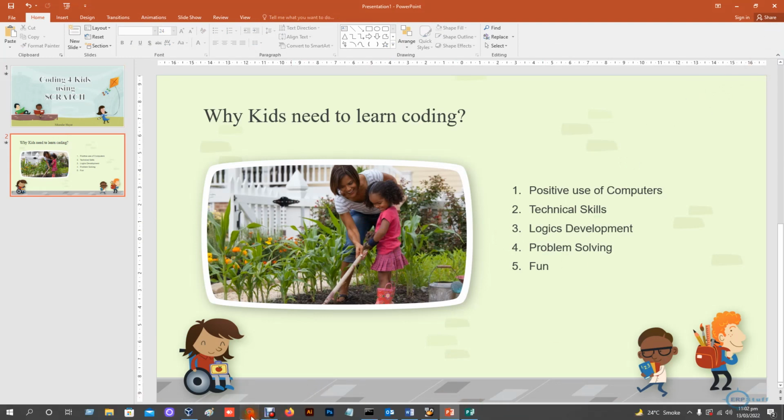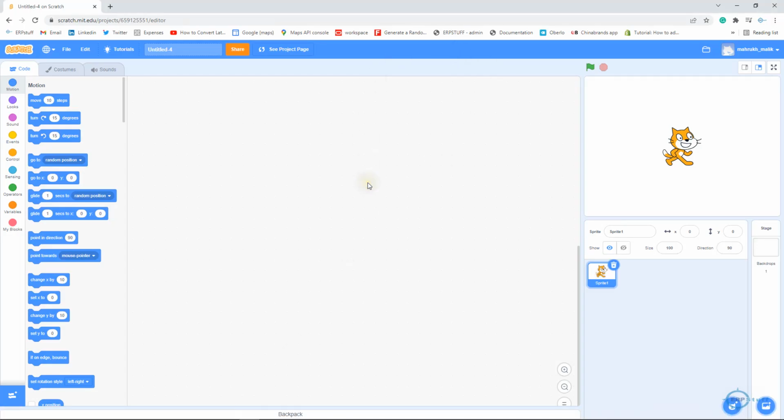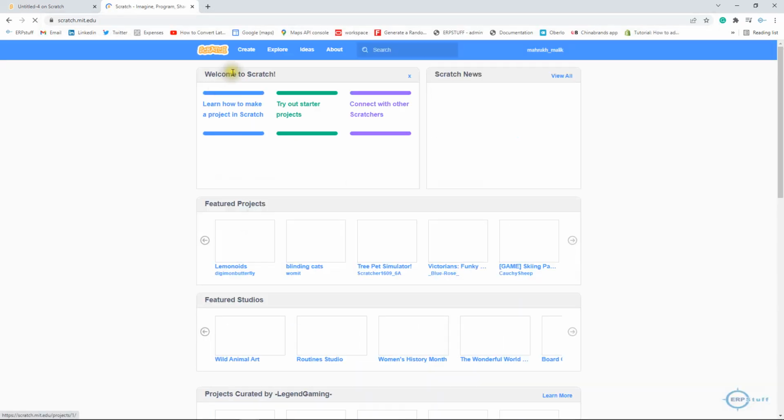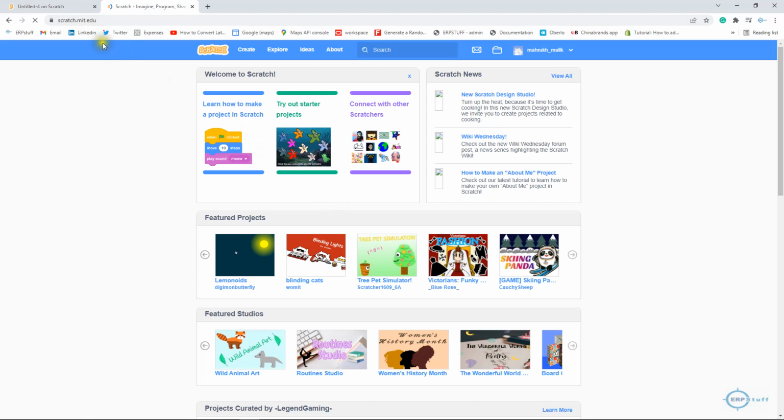which will give us an idea of how we can use it, and it is good to share with you. Normally it is good for 6 years plus kids, 6 to 16 or so, they should use it. This is a very good tool, a free tool, there is no cost, and it has two versions. One is online, one you can download on your desktop. Let me show you Scratch, and it is developed by MIT. If you see, it's a non-profit project.